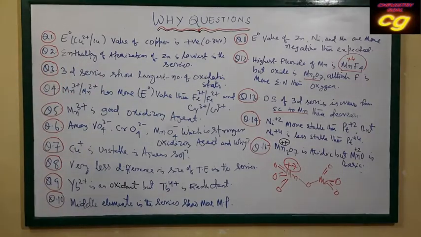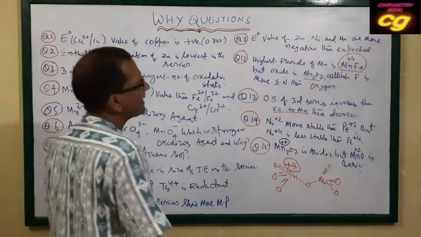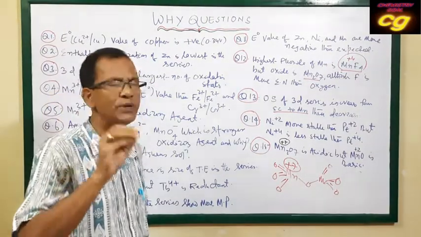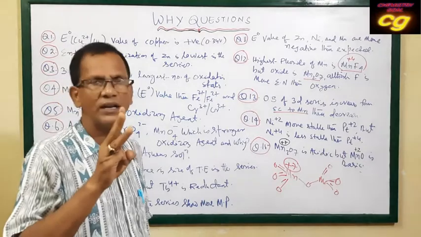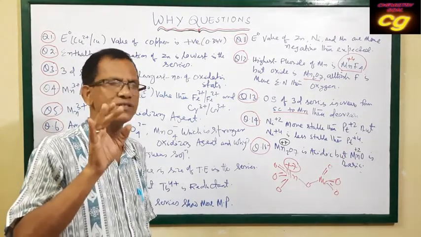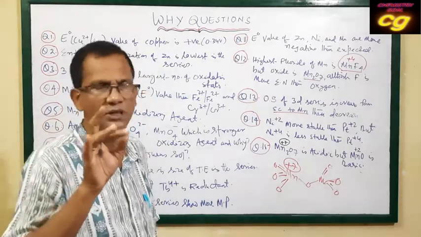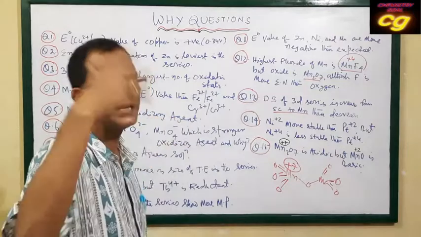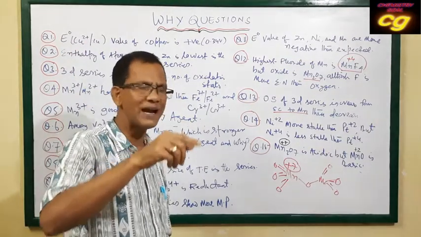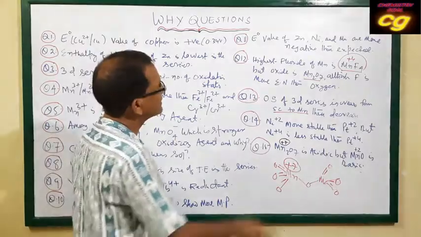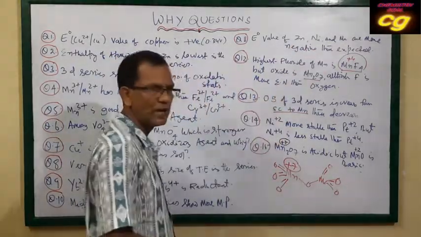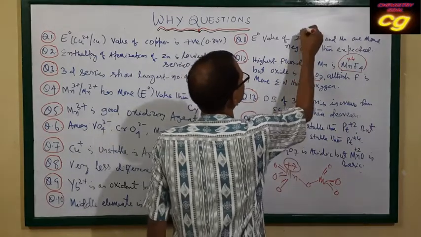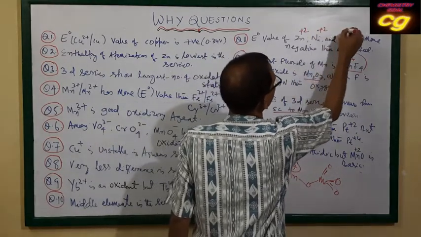The reduction potential of any atom depends upon three factors: enthalpy of atomization, ionization energy, and hydration energy. Here hydration energy is negative, but enthalpy of atomization and ionization energy are positive. In case of zinc, nickel and manganese, consider their +2 states: zinc +2, nickel +2 and manganese +2.